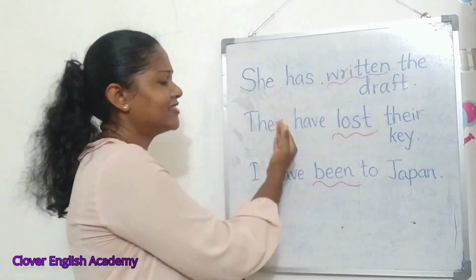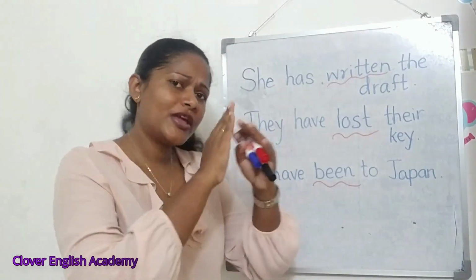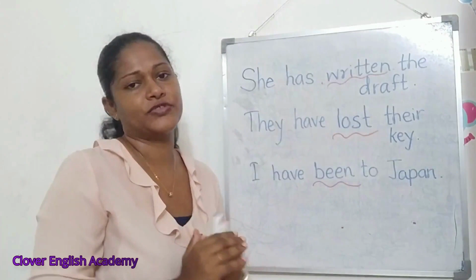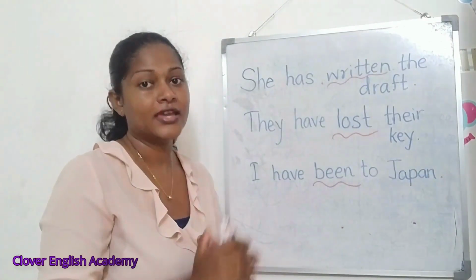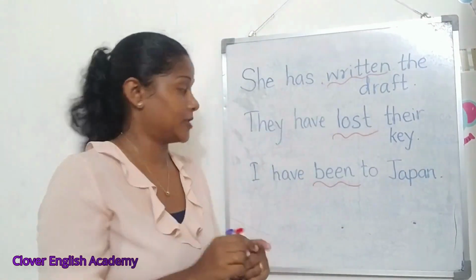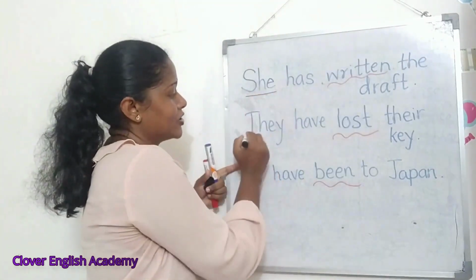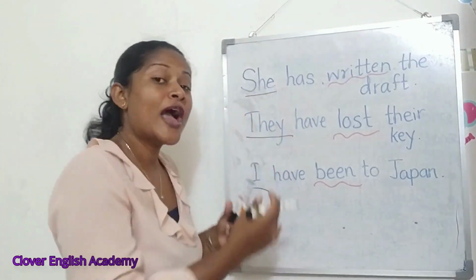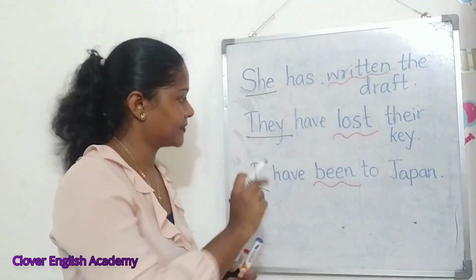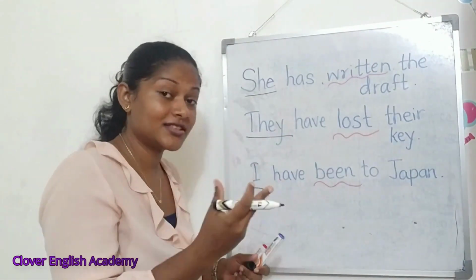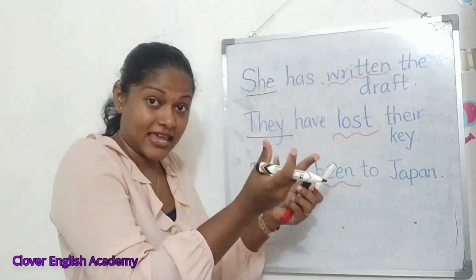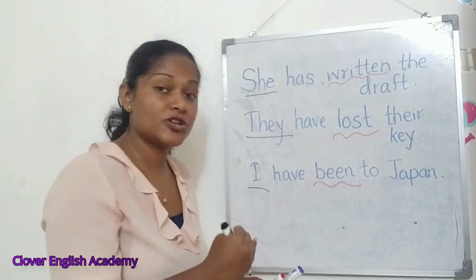So if you look at these 3 sentences, first we'll discuss the structure of this tense type, okay? If you look at these 3 examples, at the very beginning, who has written the draft? She. Who have lost the key? They, right? And who has been to Japan?